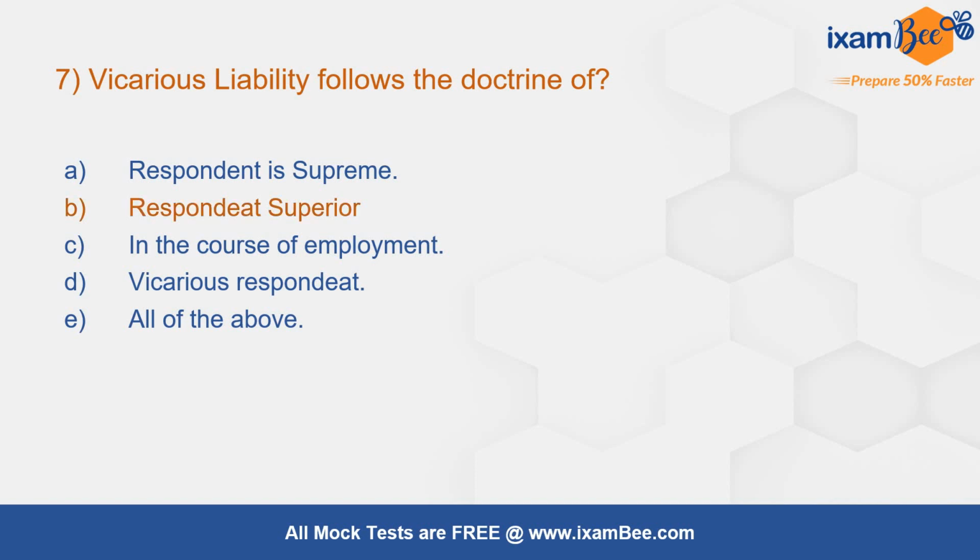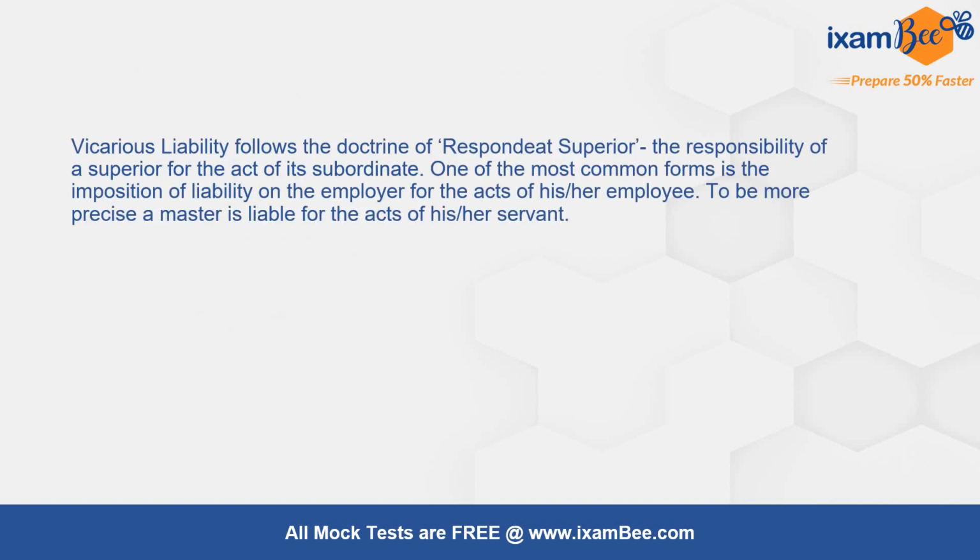Question 7. Vicarious liability follows the doctrine of. The correct answer is respondeat superior. Vicarious liability follows the doctrine of respondeat superior, that is the responsibility of a superior for the act of its subordinate. One of the most common forms is the imposition of liability on the employer for the acts of his or her employee. To be more precise, a master is liable for the acts of his or her servant.